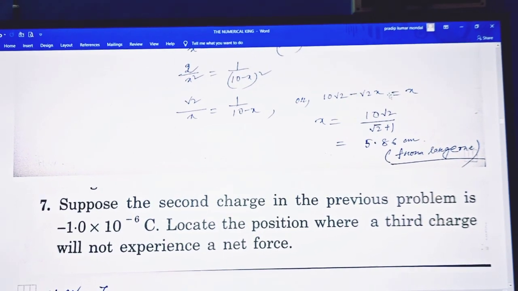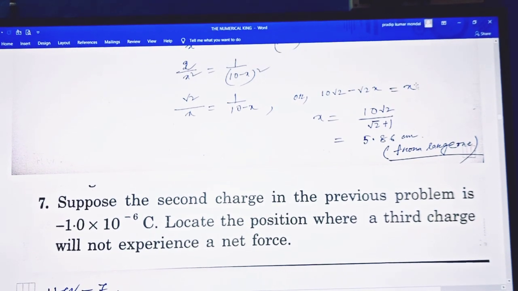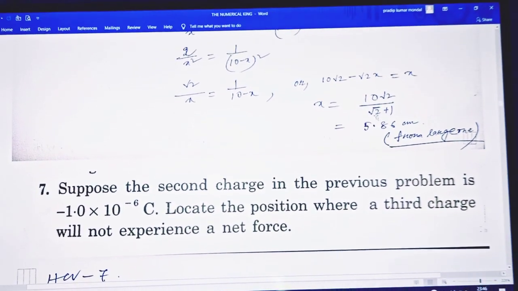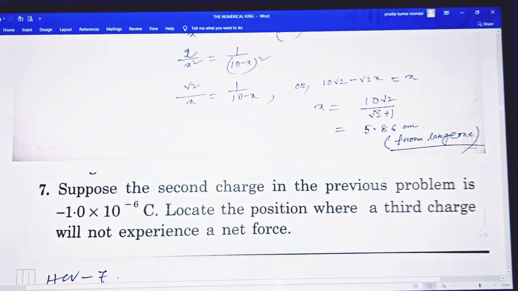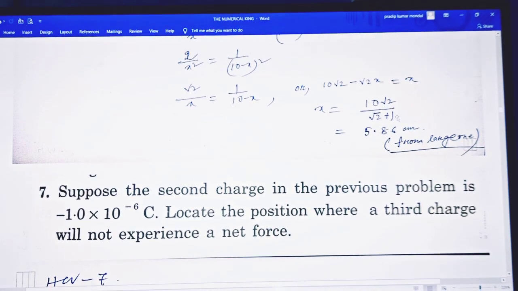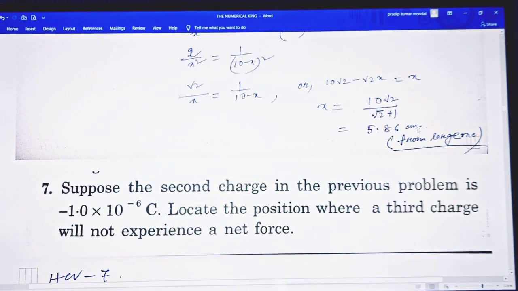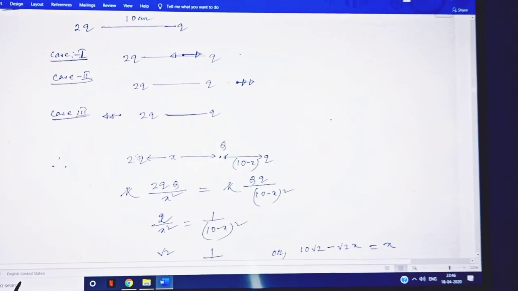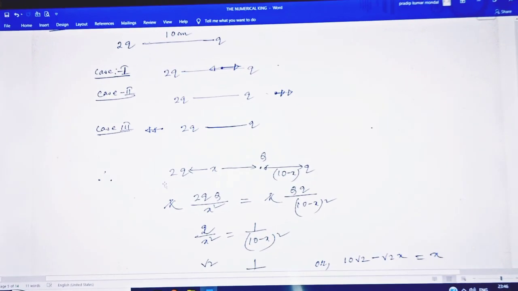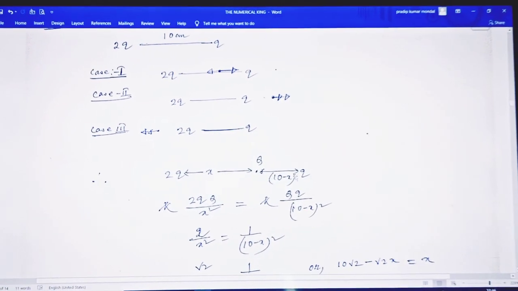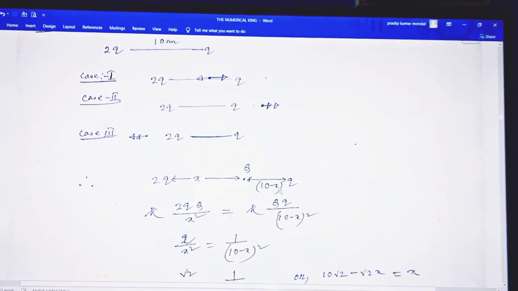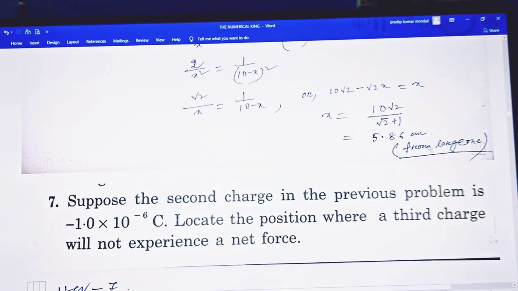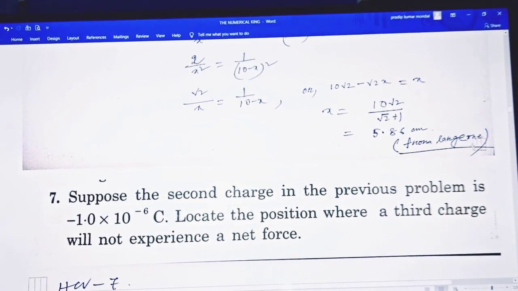Or x equals 10 root 2, and when root 2x goes to this side, you can take it common, that is root 2 plus 1. The value of root 2 is 1.414, so 10 root 2 divided by 1.414 plus 1 gives the result 5.86 centimeter. So 5.86 centimeter is the distance, and this is from the larger charge, that is 2q, not q. And if the answer is given from the smaller one, then you have to subtract it from 10, that is 10 minus 5.86. So you have to write here that it is from the larger one.